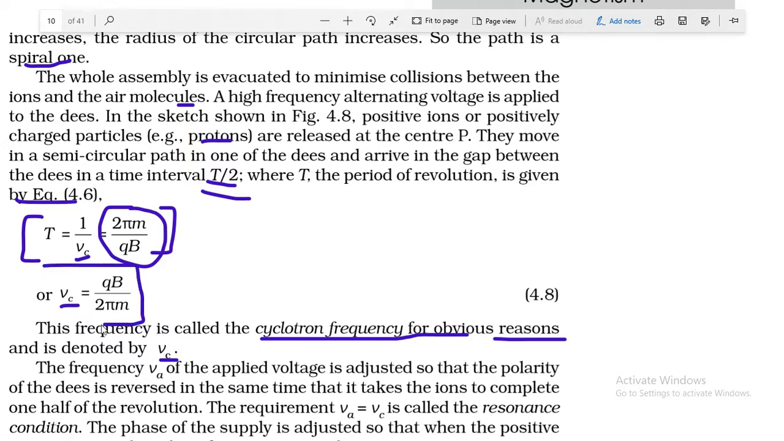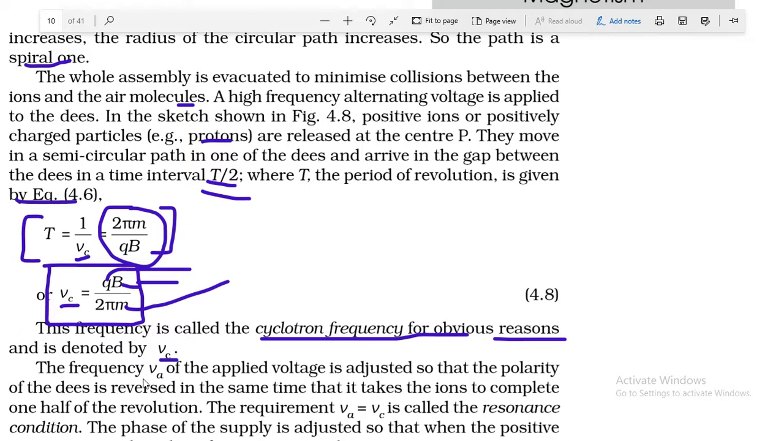This is a very important result, and this is nu c, c for cyclotron. This is qB by 2 pi m. So if you know the charge, this q is the charge on the charged particle, this B is the magnetic field applied, then m is the mass of the charged particle, and 2 pi is a constant term. So by using this you can find out these values.